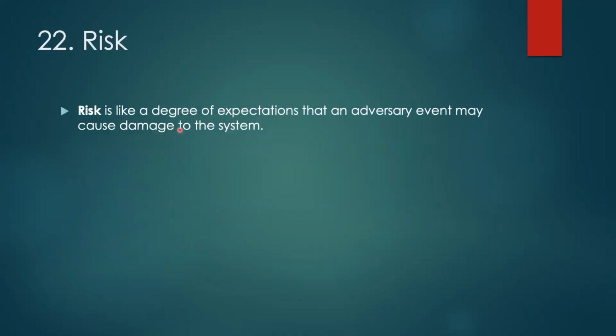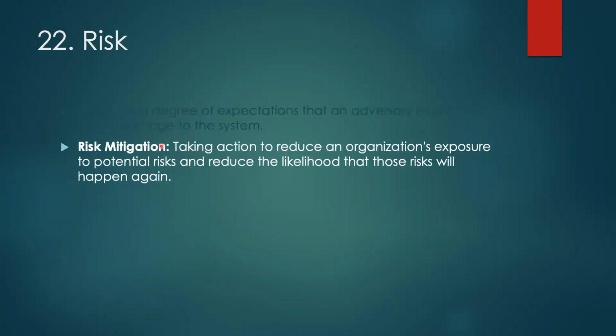Next comes risk. Risk is the degree of expectation that an adverse event may cause damage to a system, and risk mitigation is basically taking actions to reduce an organization's exposure to potential risk and reduce the likelihood that those risks will happen again. So we try to do mitigation so that those risks will not happen again in the future. We try to minimize and reduce that.